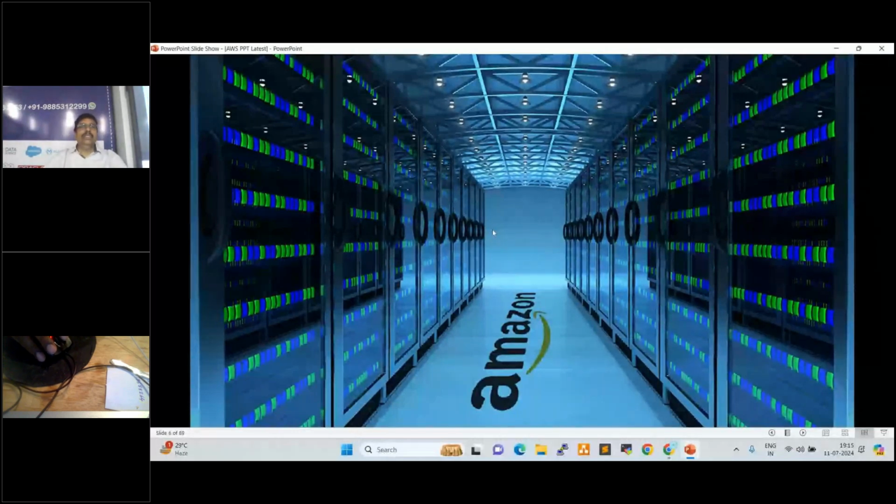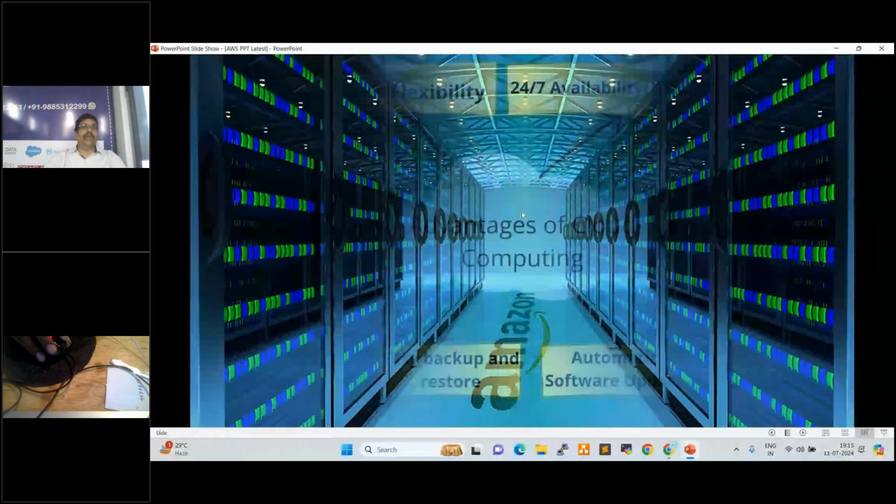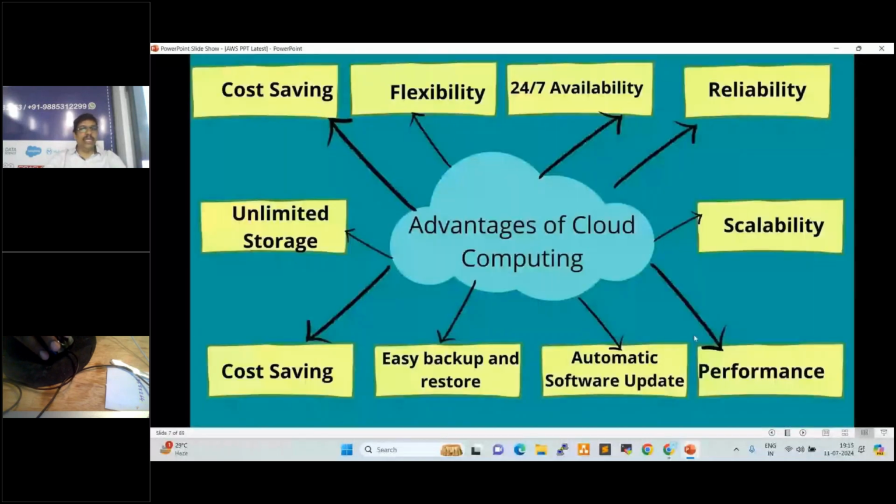See here, these are the advantages of cloud computing. First one is cost saving. Cost will be saved when we use the cloud servers, right? Flexibility. We can access flexibly from your home, from your office, even from a tab we can connect to our data center resources. 24 by 7 availability, high availability here.